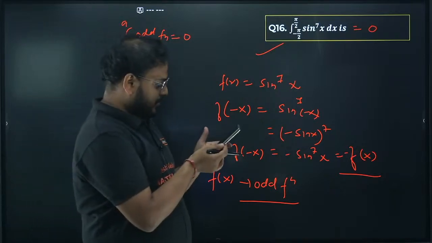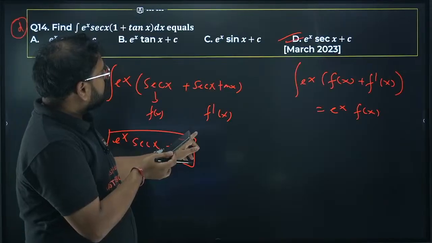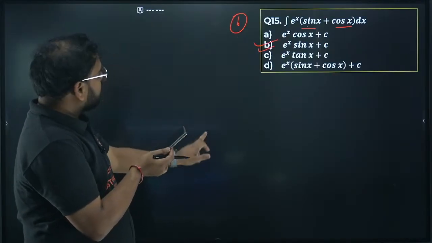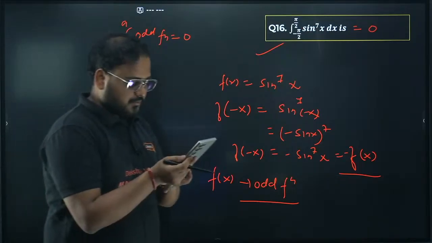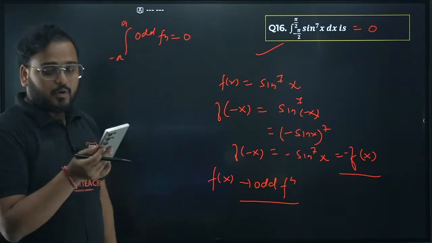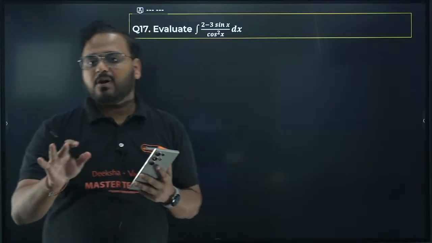A not B. Okay, something I think Alan is telling me A not B. Yeah, A is B is right. Here I think D is right. Yeah, 16 is 0. Correct. Alright. 16 is 0. 17th one now. 17th you can solve, right?